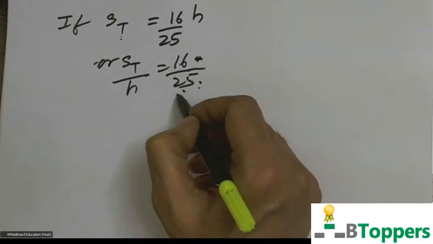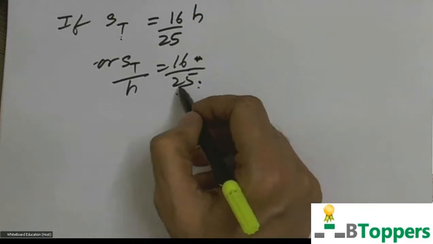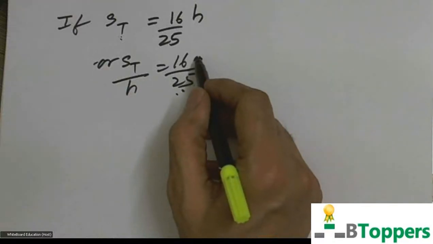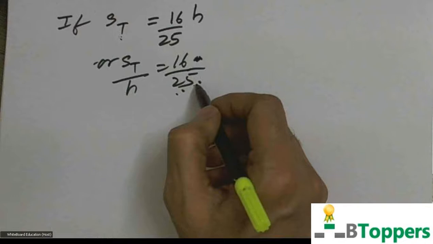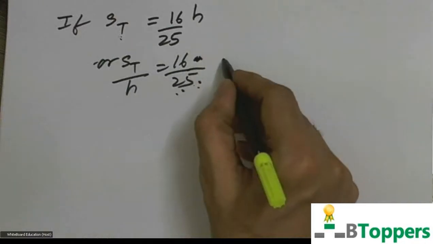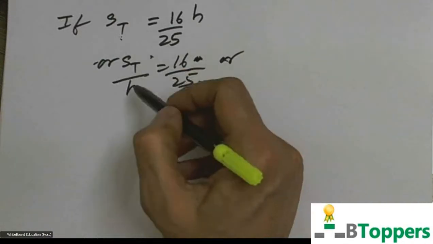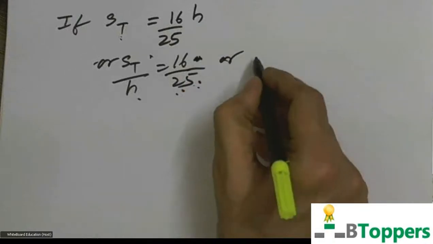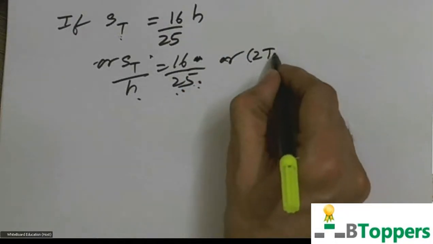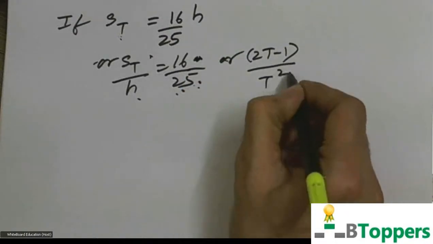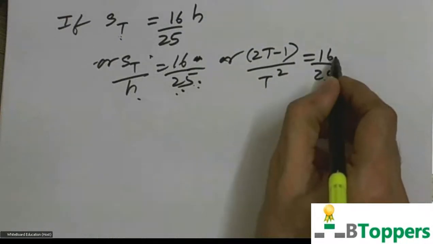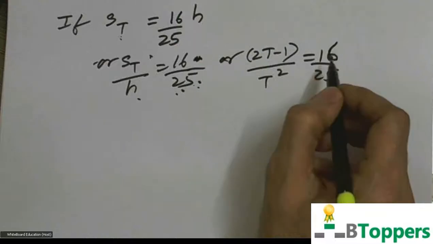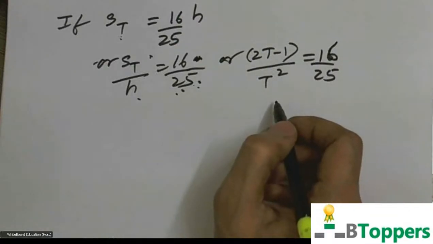So in this example, the denominator is of course a perfect square natural number, but the numerator is not an odd natural number. So you cannot directly write t square equal to 25. In such problems, in the general case, the ratio of the distance covered in the last second to the total distance covered by the freely falling body, as I discussed previously, you can write as (2t minus 1) by t square equal to 16 by 25. This equation has to be solved to find the total time of fall.